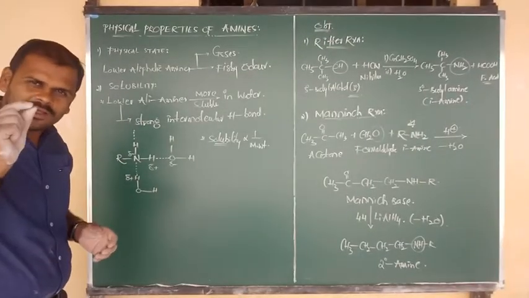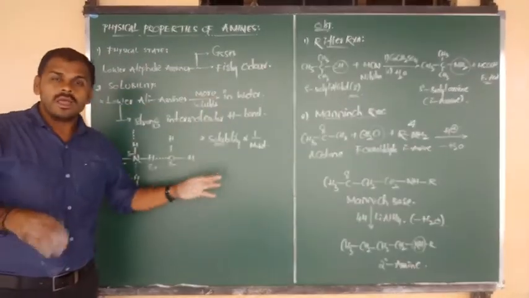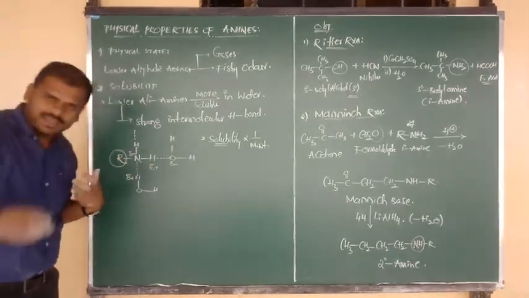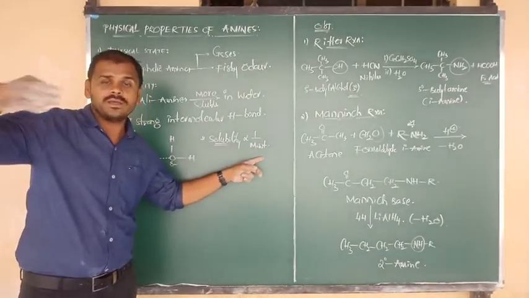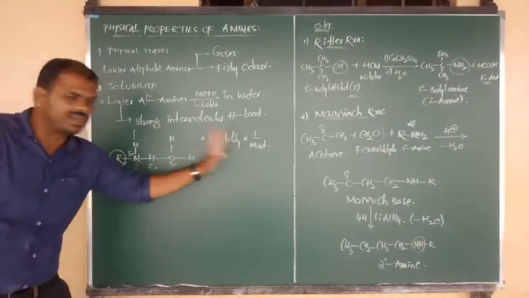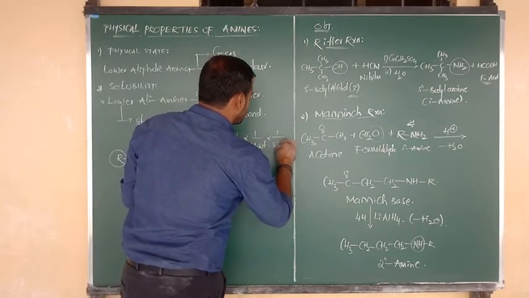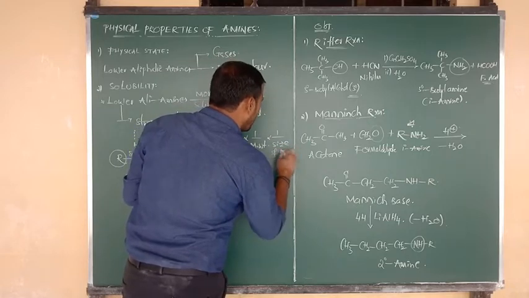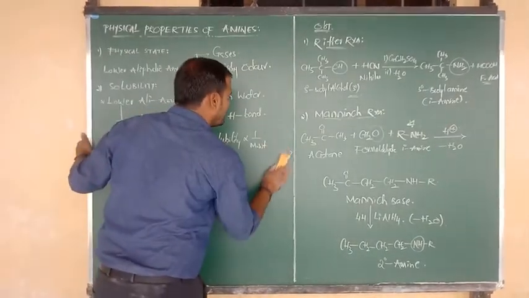Okay, a lower aliphatic amine means a small amine, low mass, so what happens? More soluble in water. The amine formula is RNH2. If the alkyl group increases, containing more carbons and hydrogens, it has more molecular weight. As the size of the alkyl group increases, their solubility in water decreases. So both are inversely proportional, and also we can say it is inversely proportional to the size of the alkyl group. Size of which group? Alkyl group. A point to remember, very very important.